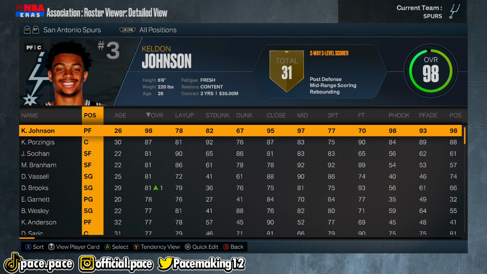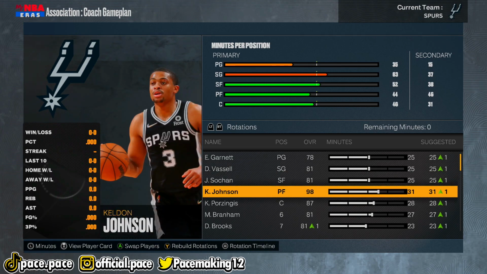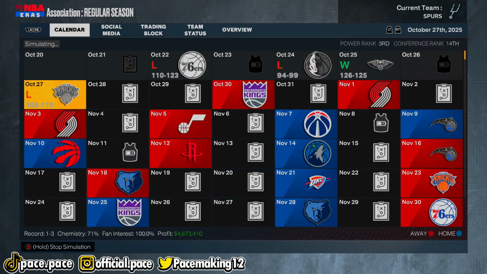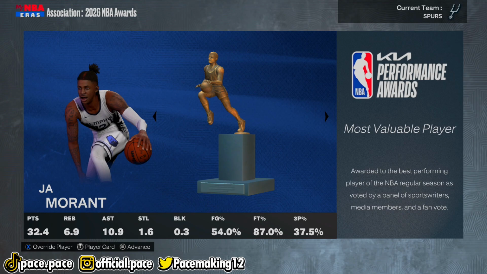I completely forgot that we had a developing young guy on the team, which, we technically have 2 playing the small forward. I didn't want him coming off the bench because I wanted him to improve. I forgot what his potential in this game was, but I know last year with the draft classes, his potential was fairly high. So it might actually be just as high, if not higher, or maybe a little lower this year.